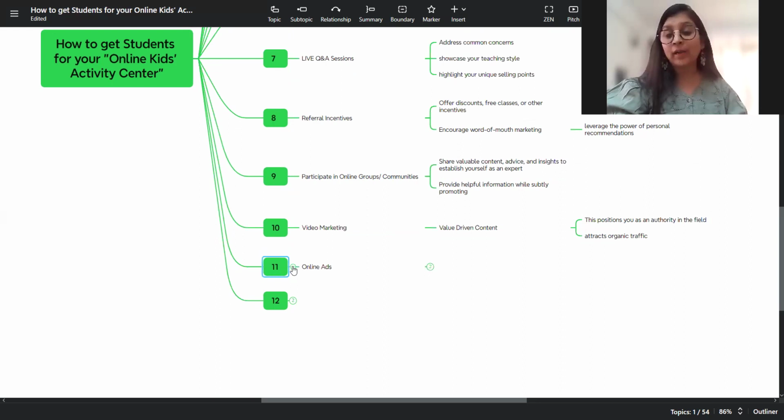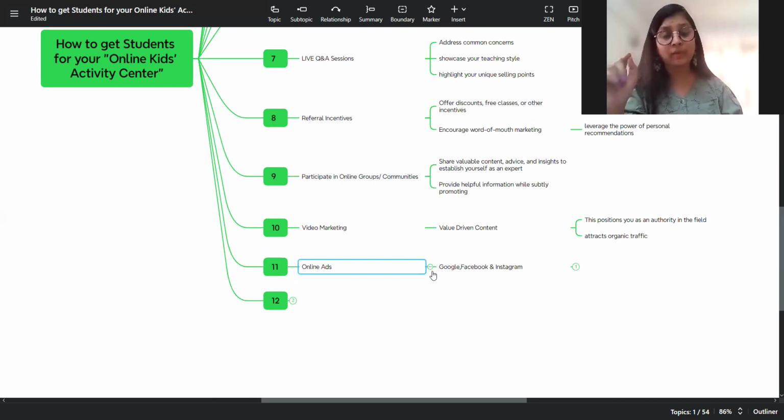Point 11 is online ads. Trust me, this again is by my experience. I'm telling you, going out advertising on Google ads, Meta, which covers both Insta and FB, Meta ads is not an easy sale. I have invested 10 days in and out of the Meta ads, fixing some glitch or the other that comes up. So online ads is another ball game altogether, a massive subject, which I cannot cover in this video.